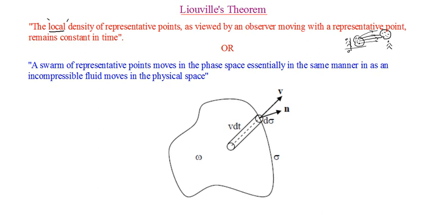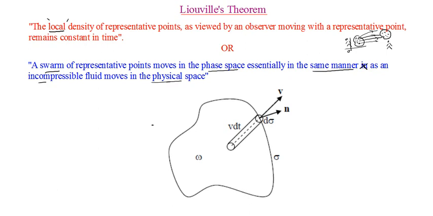Or I'll be putting it in the other statement. Thereafter we'll come to some more physical interpretation of that. Or it can be otherwise stated as a swarm of representative points, I told you swarm means collection of, a swarm of representative points moves in the phase space essentially in the same manner as an incompressible fluid moves in physical space.